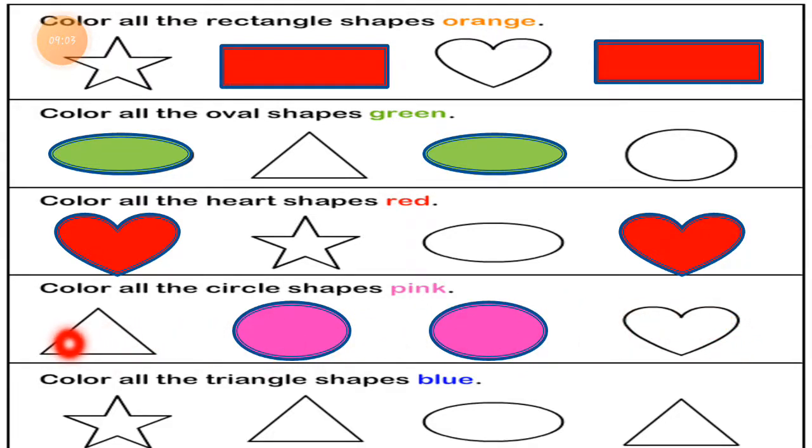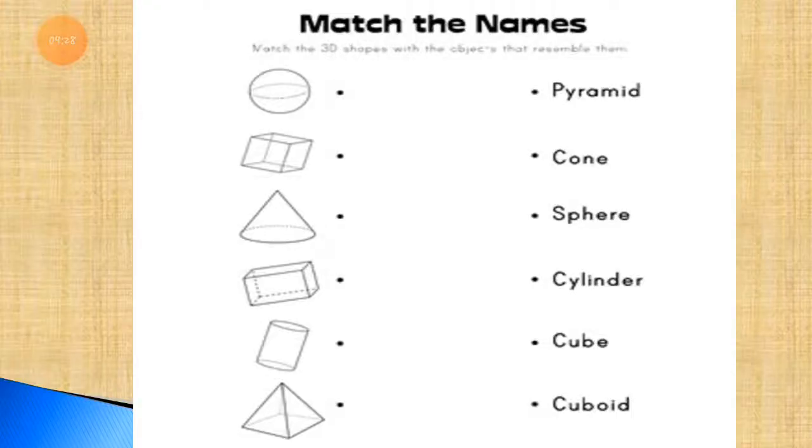Then the next one, color all the triangle shapes blue. Whenever you find a triangle, we have to color it blue. So the first shape is a star, so we will not color it. Next one is a triangle, so let's color it blue. Next is an oval, we will not color it. And the last one is a triangle, we will color it blue. So this way we have to complete this worksheet. It's very easy.